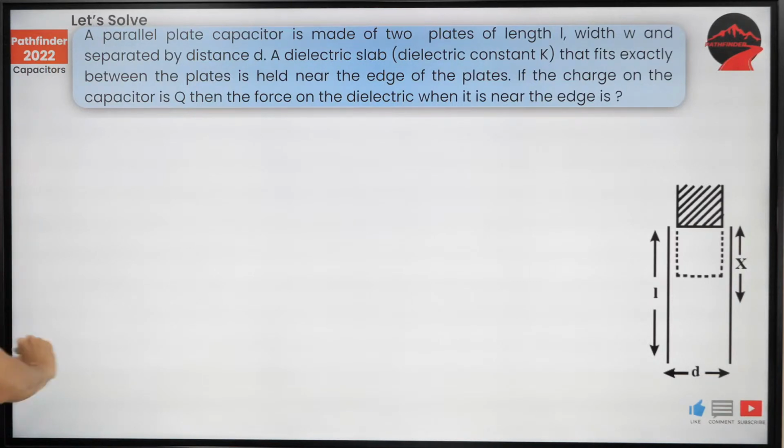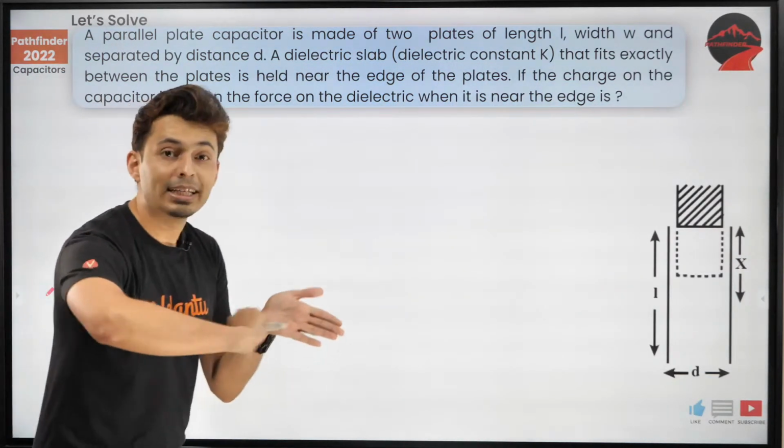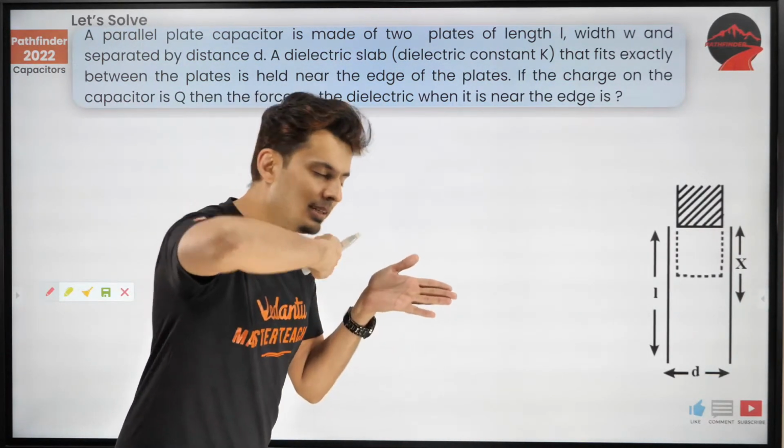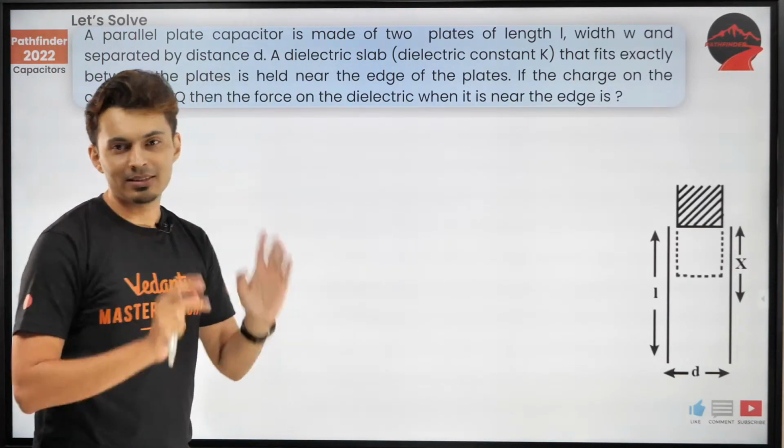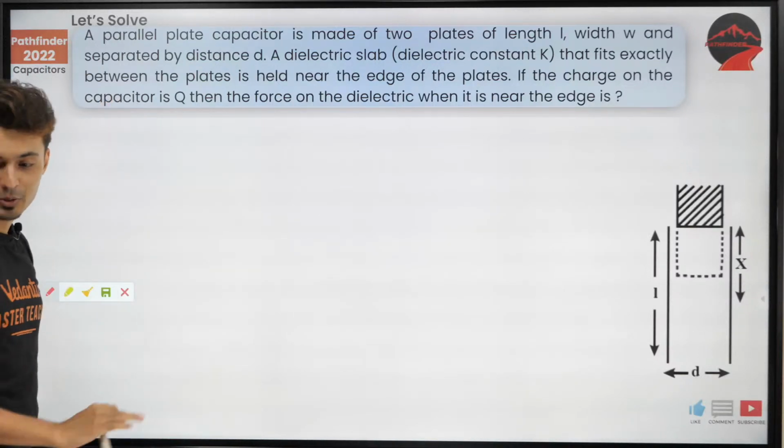Siddharth, no, this cannot come in mains. I am writing it. I will guarantee and write and give you. This will never come in mains. I am telling you. This is only advanced type. But this can come in advanced only.